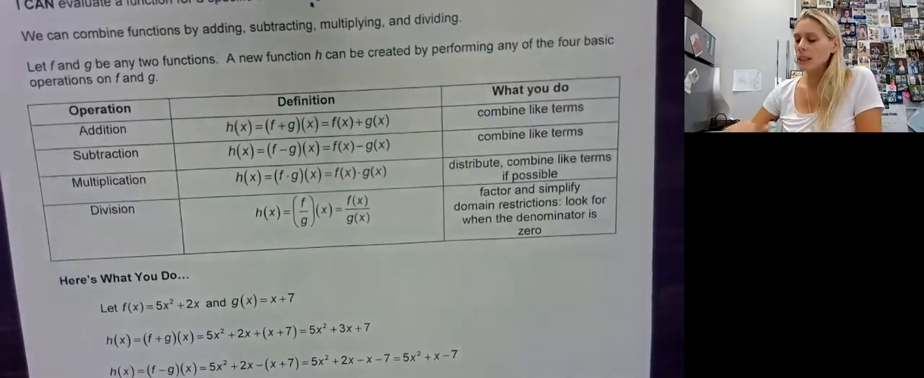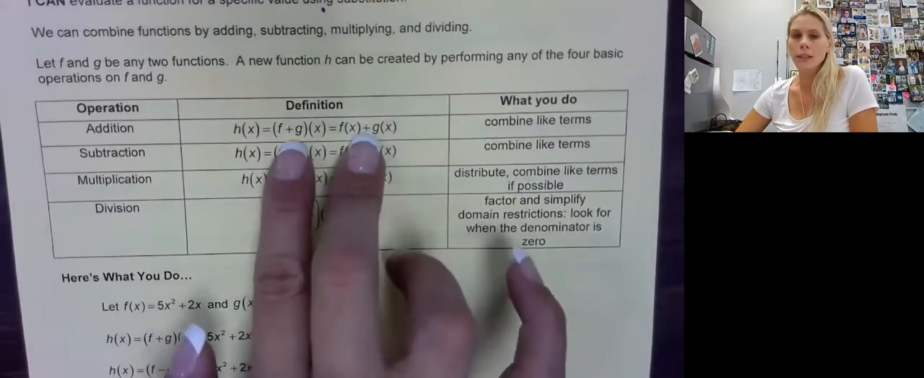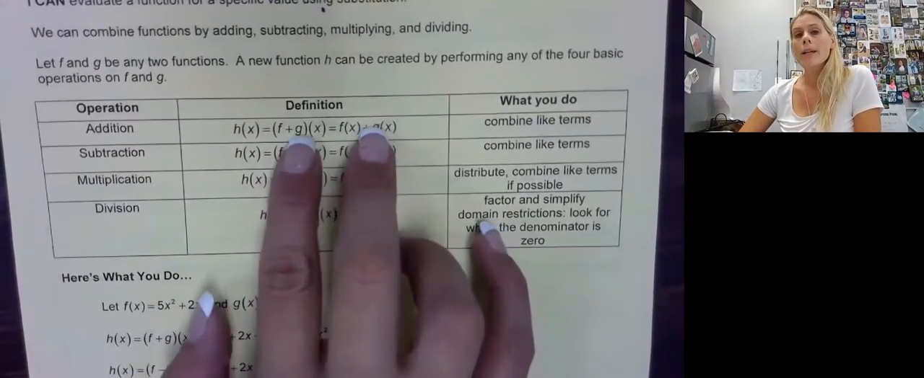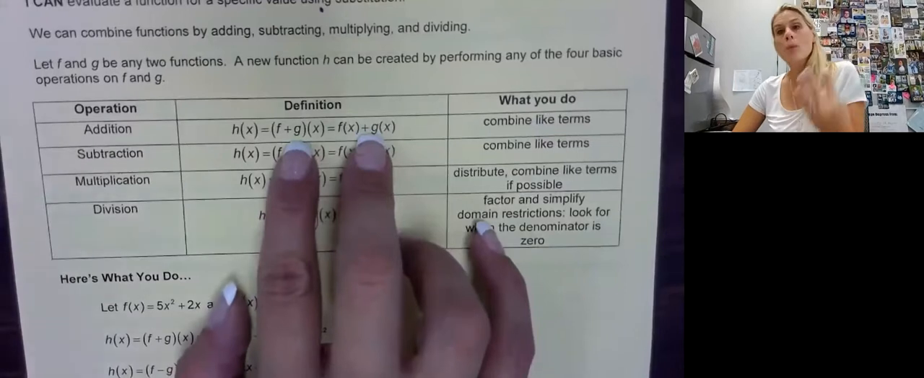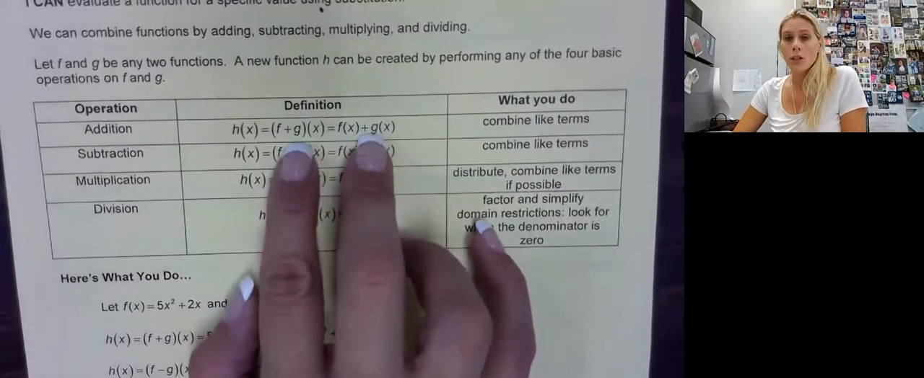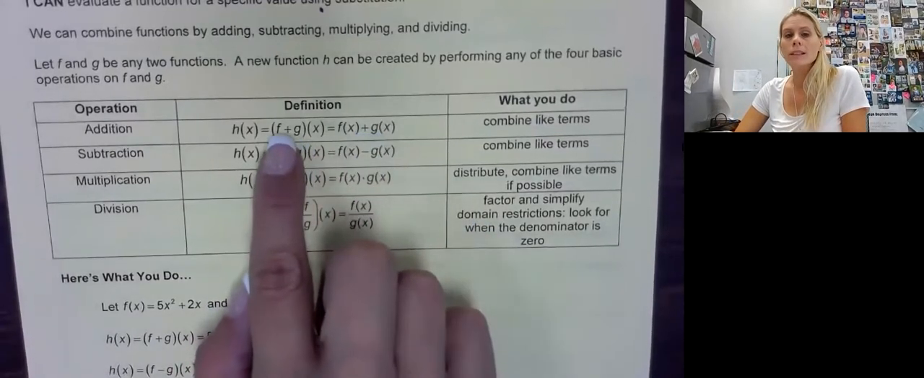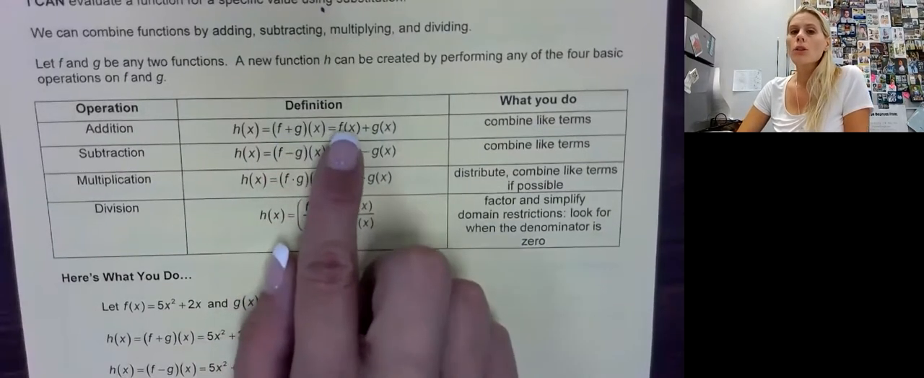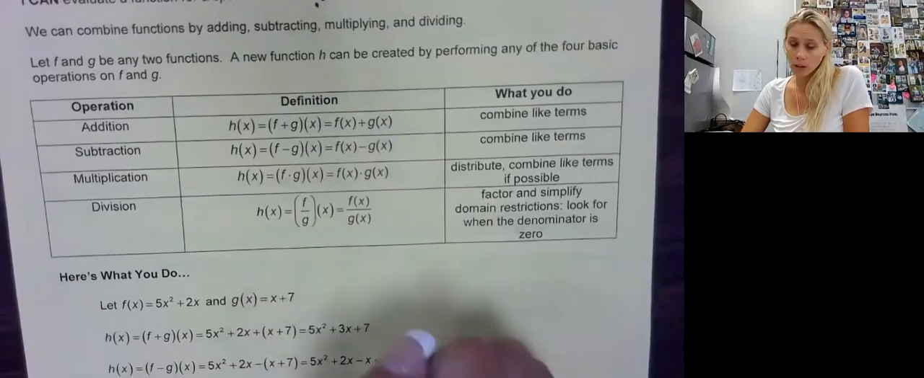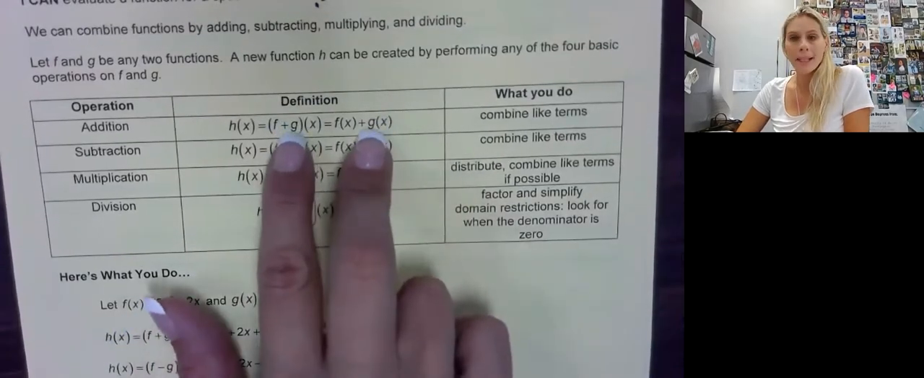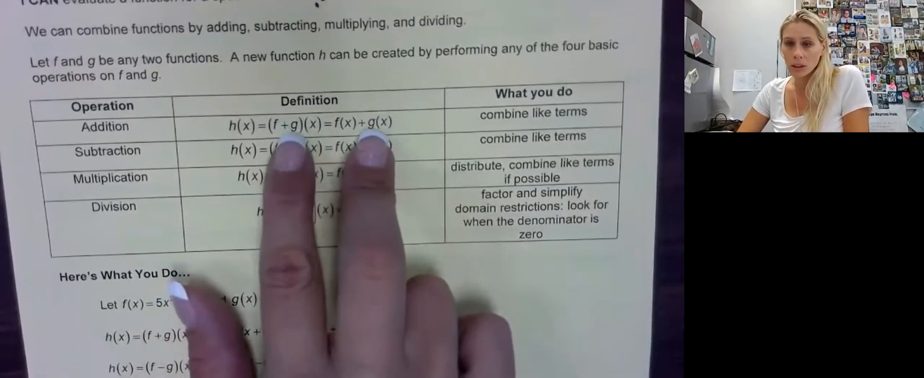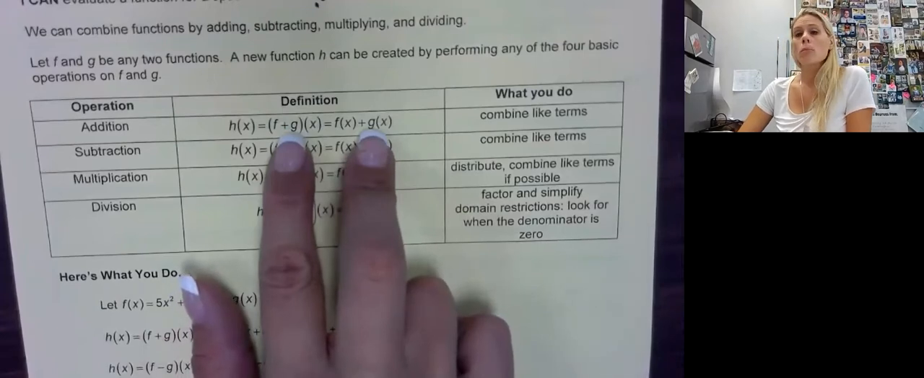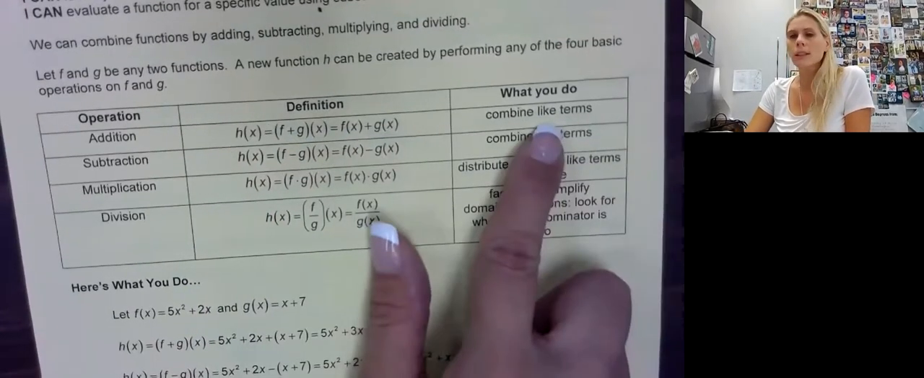So when you do addition, there are two ways that you could see when they want you to add the two functions. You can see it where it says f plus g and then of x, or you could see f of x plus g of x. Either one of these means you're just going to add the two equations together. And we know from 1.1 that when we add, we're just combining like terms.